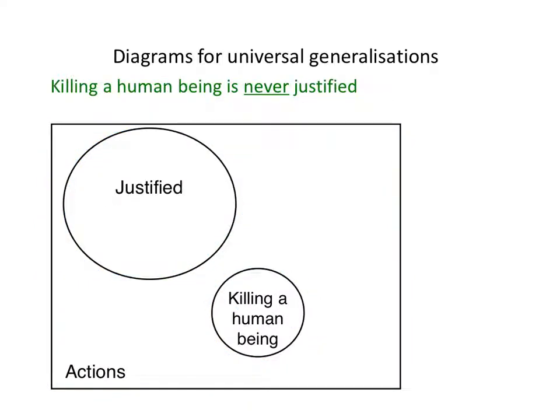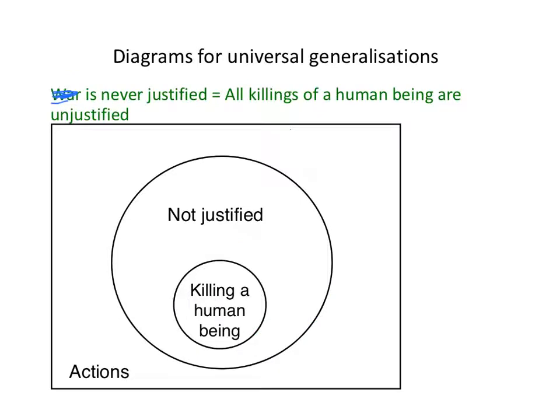Another way you might see this done is by making the circles overlap. So let's just make this killing a human being one a bit bigger, and then people shade out the bit in the middle to indicate there's nothing in there. And that's another way of representing the same idea, that no killing of a human being is ever justified.